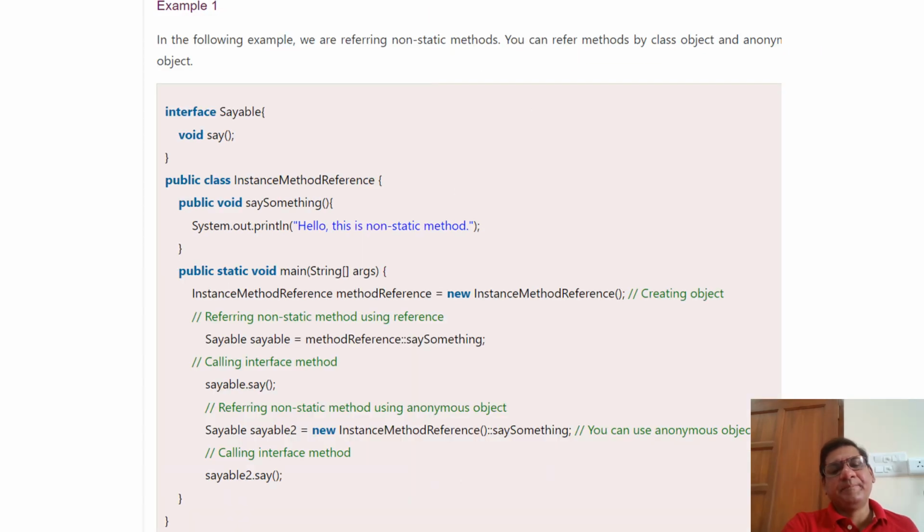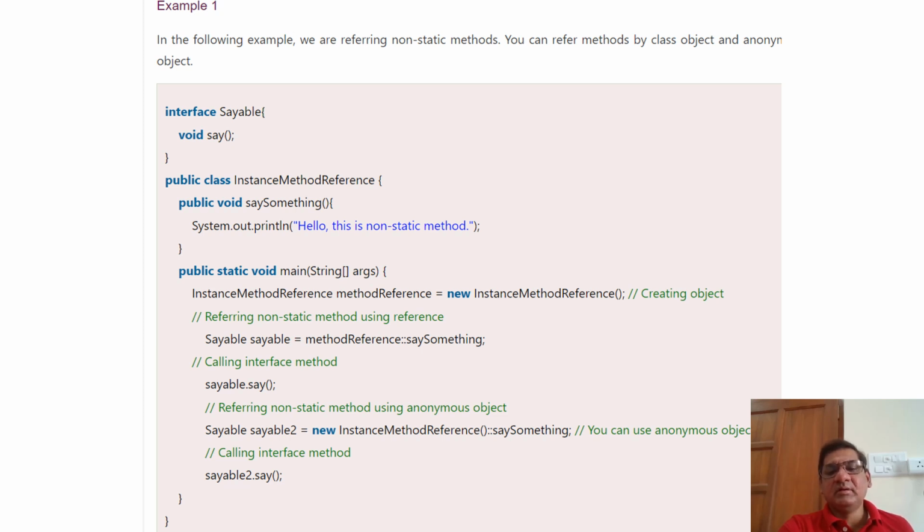On the screen, you can see the instance method, the non-static method reference. Here I just created the Sayable interface and provided the say abstract method. I created the InstanceMethodReference class. There, I just wrote one plain operation. It's not a static operation. In the main method, I just created an instance of the class InstanceMethodReference. With the help of that instance object, I'm referring that non-static method to the Sayable interface. That is one way.